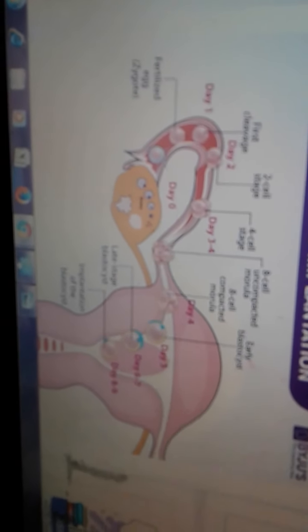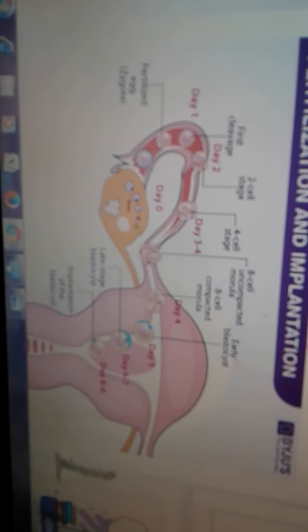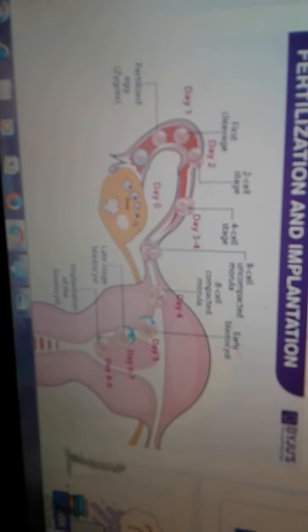So where fertilization takes place in human beings, fertilization takes place mostly into the ampulla of the fallopian tube. Okay, ampulla is an important part of the fallopian tube where fertilization takes place.